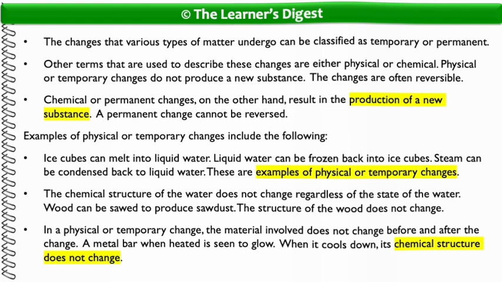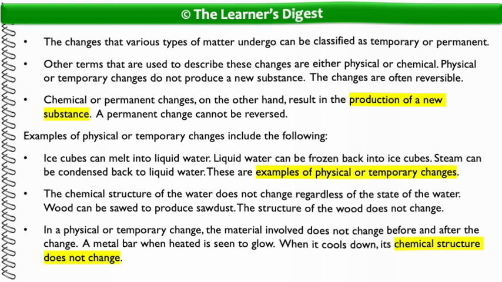Examples of physical or temporary changes include the following. Ice cubes can melt into liquid water. Liquid water can be frozen back into ice cubes. Steam can be condensed back to liquid water. These are examples of physical or temporary changes. The chemical structure of the water does not change regardless of the state of the water.